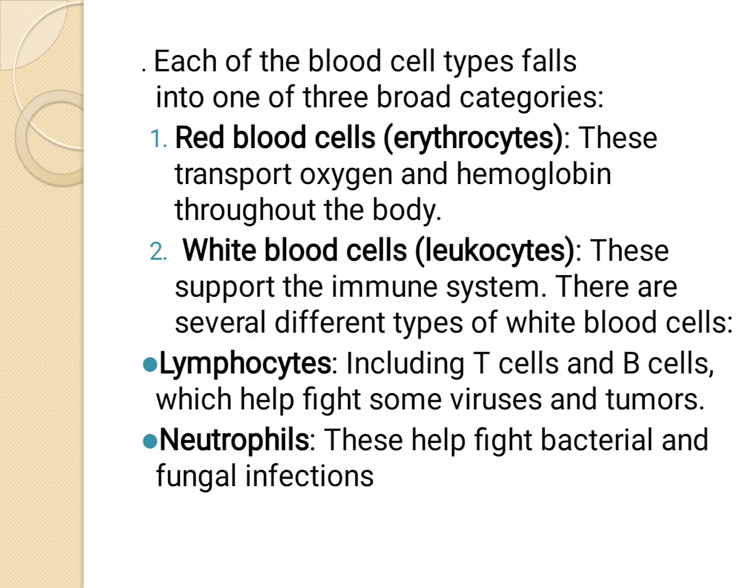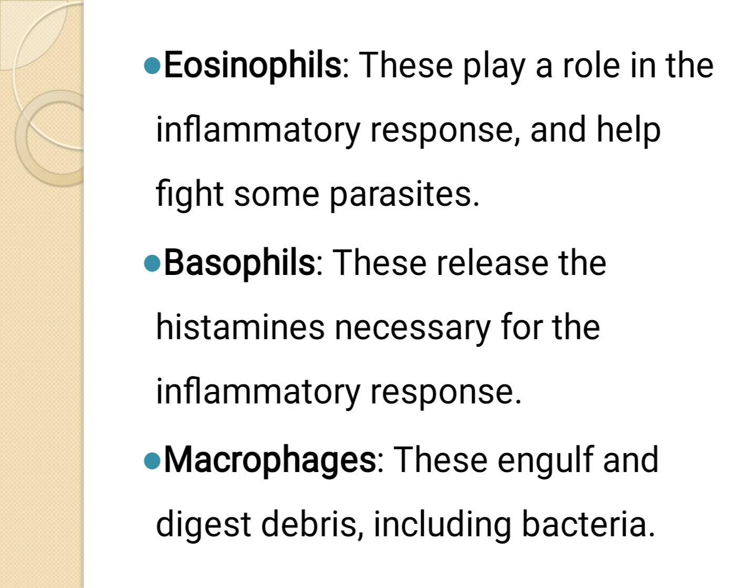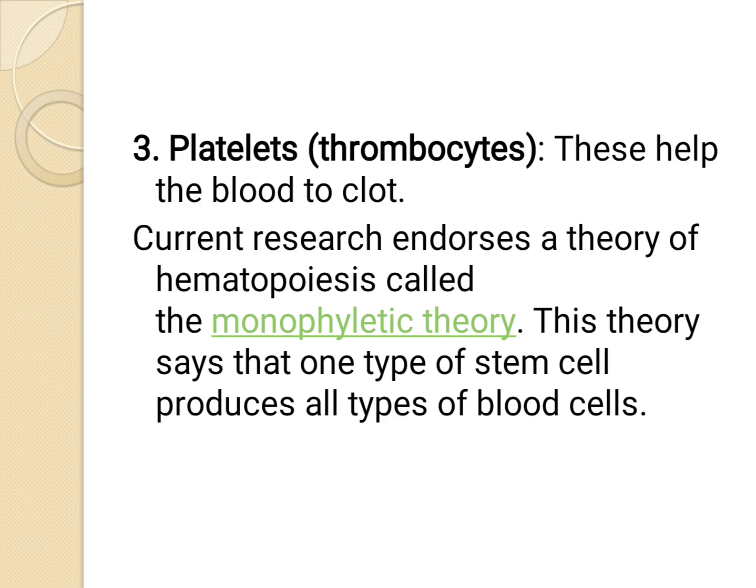There are different types of WBCs, among them lymphocytes, neutrophils, eosinophils, basophils, and macrophages. The third broad category is platelets, also called thrombocytes. These help in blood clotting. Current research endorses a theory of hematopoiesis called the monophyletic theory. This theory says that one type of stem cell produces all types of blood cells.